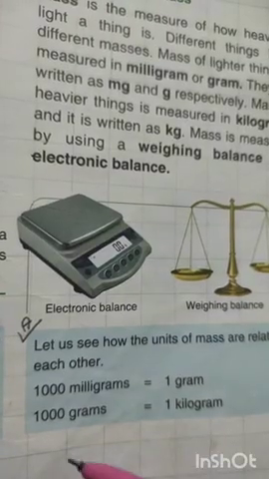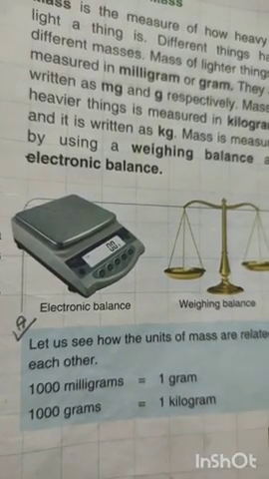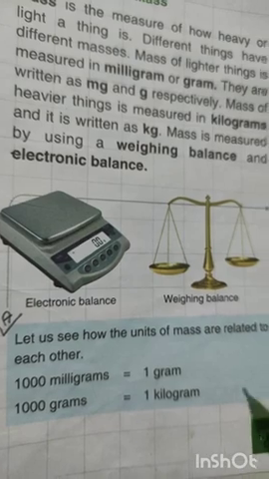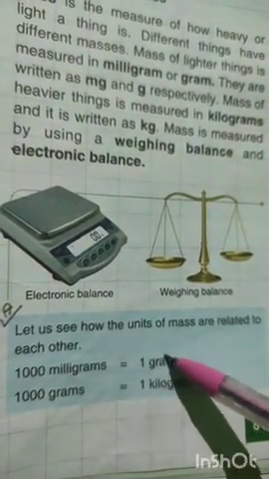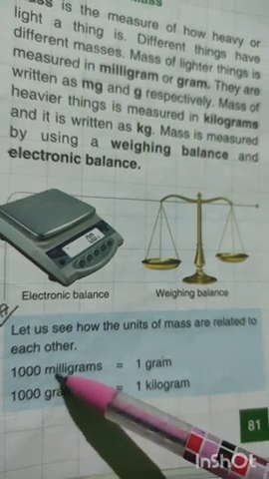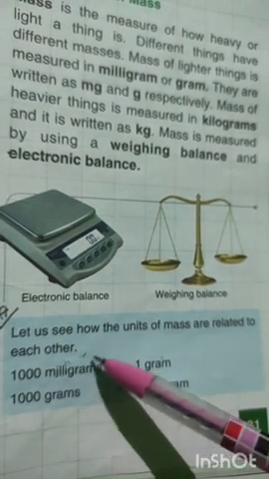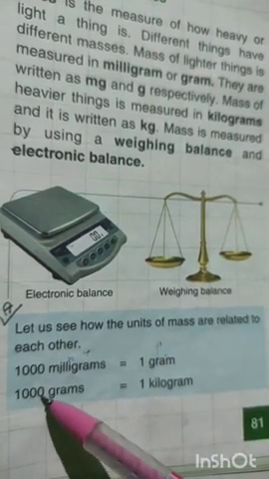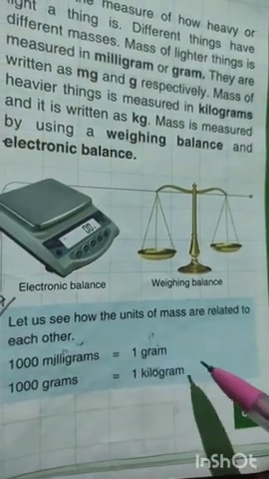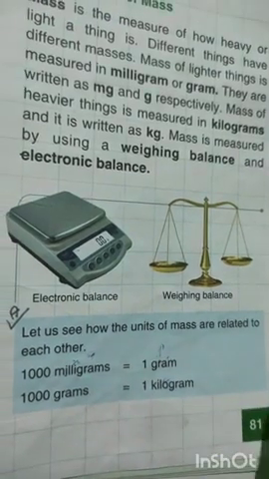Mass is measured by using a weighing balance and an electronic balance. With the help of those two things we can measure the mass. Let us see how the units of mass are related to each other. 1000 milligrams is equal to 1 gram. Milligram is written as mg and gram is written as g. 1000 gram is equal to 1 kilogram. Keep this in your mind.